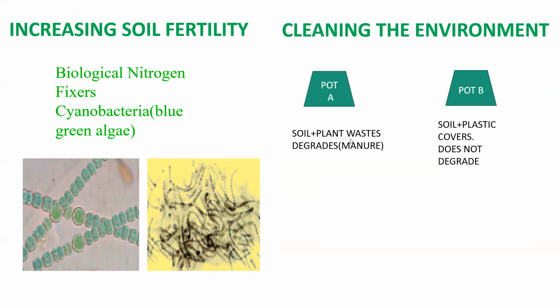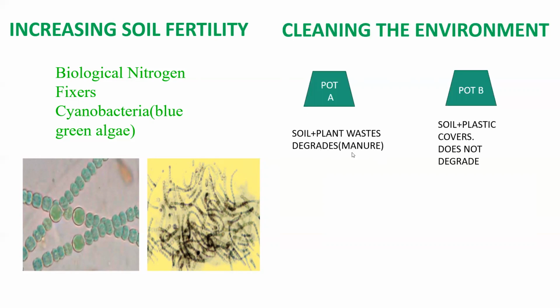So what do the microorganisms do to the plant waste? It degrades. Degrading means it breaks down into simpler substances. Whereas the microorganisms in the pot which contains the plastic covers do not degrade it, because it is plastic. Plastic cannot be degraded. Okay, so in this pot, when the soil microorganisms degrade the plant waste, it produces